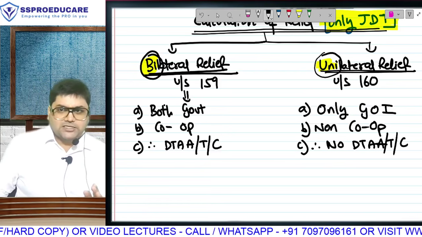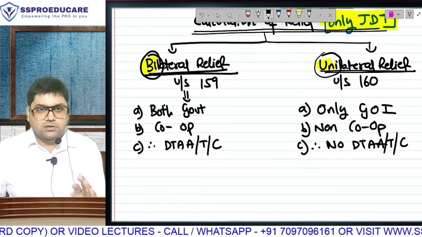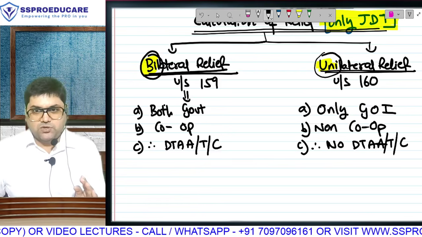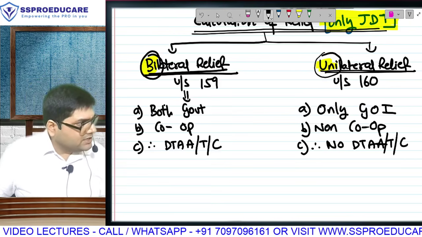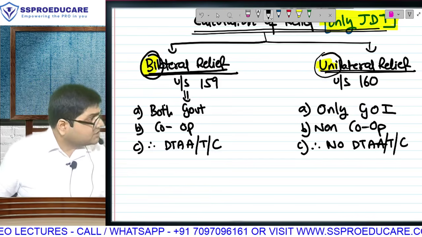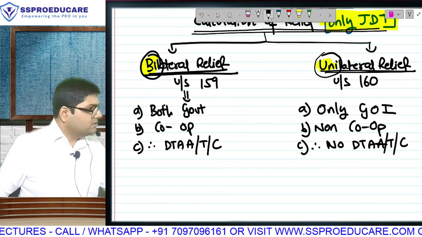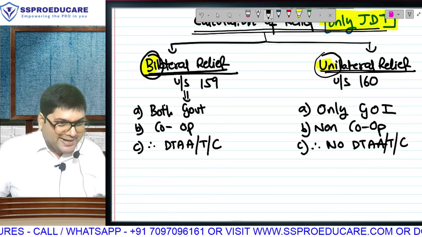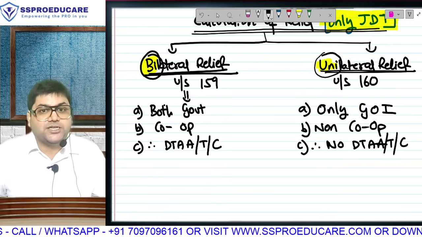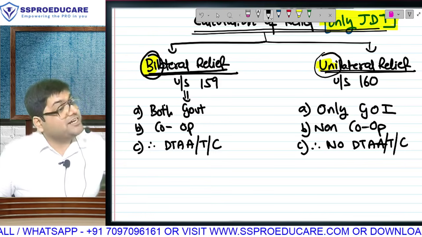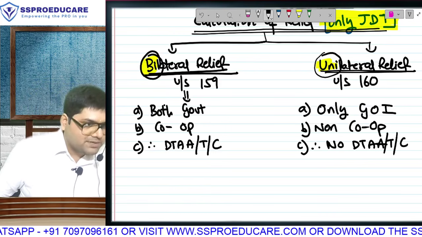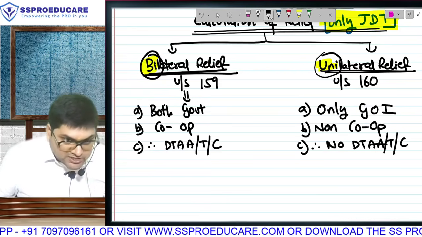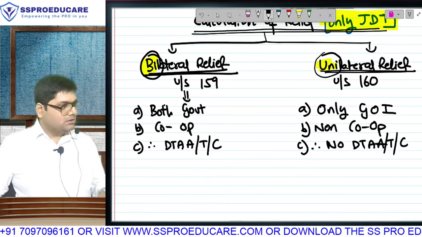There is economic double taxation also, where the double tax is coming on different persons, but there is no relief, and that as a concept is over. Correct? We are learning relief under juridical double taxation, which will be of 2 types. Which 2 types? Bilateral relief and unilateral relief. When both governments have cooperation with each other and the treaty is done and relief is provided under the treaty, under the agreement, that agreement is called double taxation avoidance agreement, and relief which is given as per the agreement will be called bilateral relief.